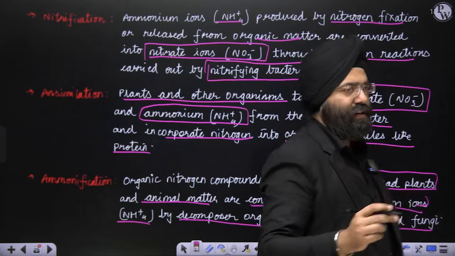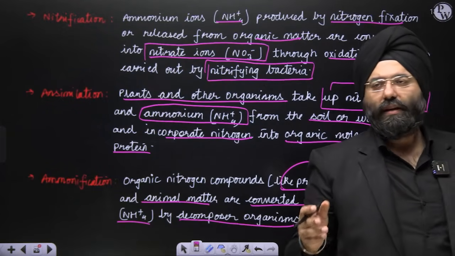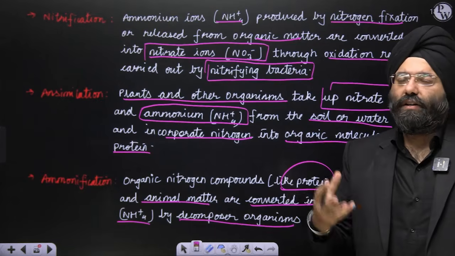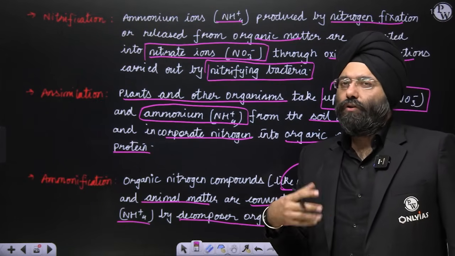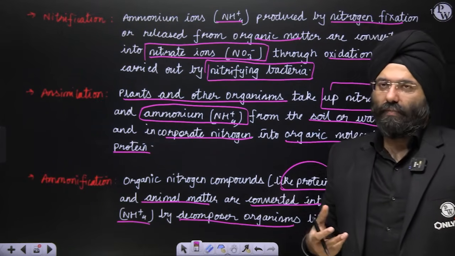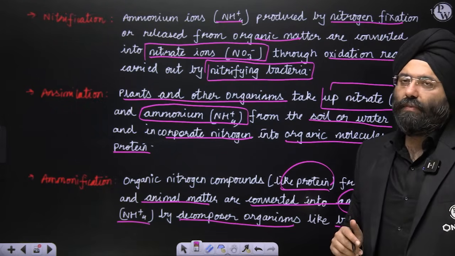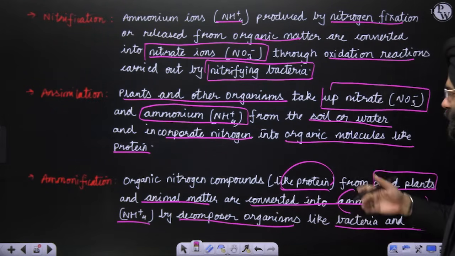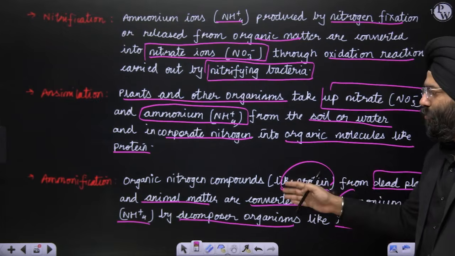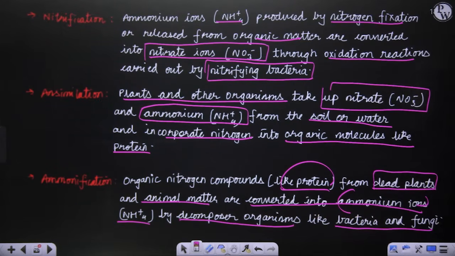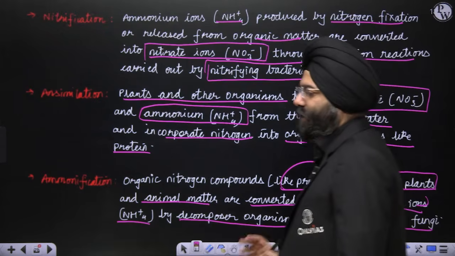Now, please understand what is happening under ammonification. A dead plant or dead animal already has a lot of proteins and nitrogen compounds. Ammonification means conversion of protein into ammonium ions through decomposer organisms like bacteria and fungi.